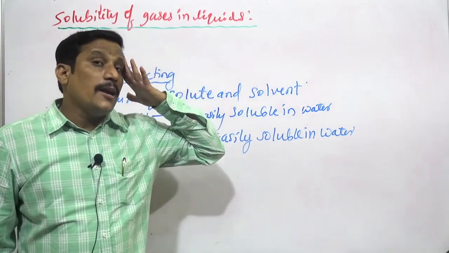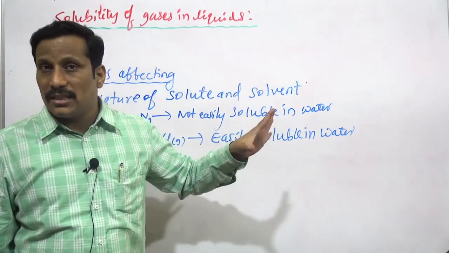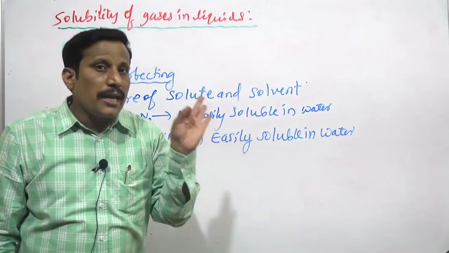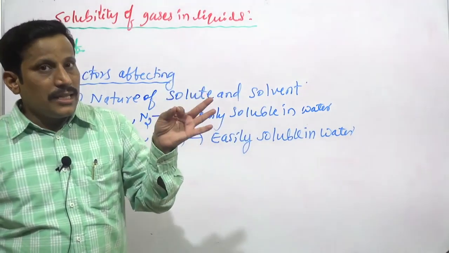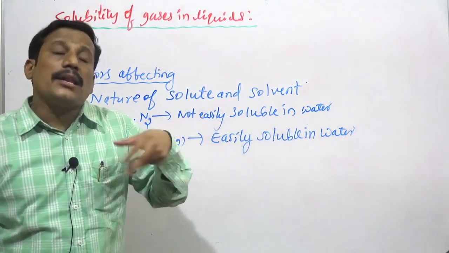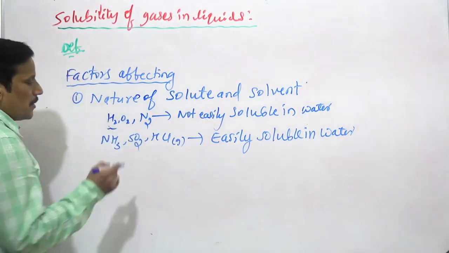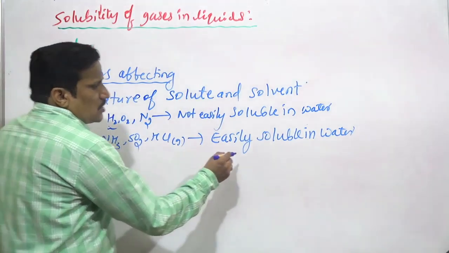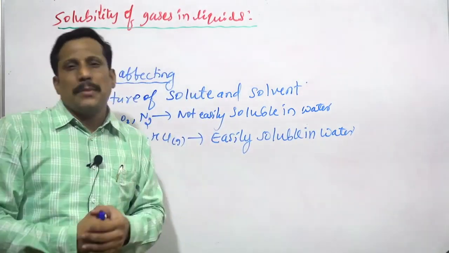Remember, hydrogen chloride gas is not an acid. Hydrochloric acid in liquid state, in solution state or aqueous medium, behaves as an acid. That you remember. So they are easily soluble in water because they react chemically with the water.